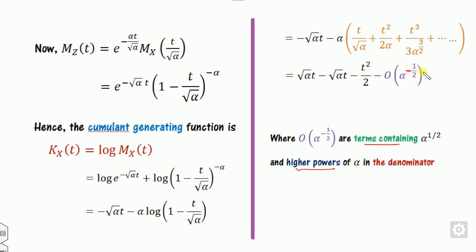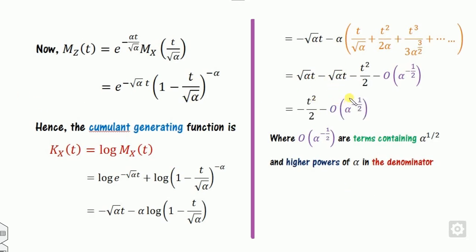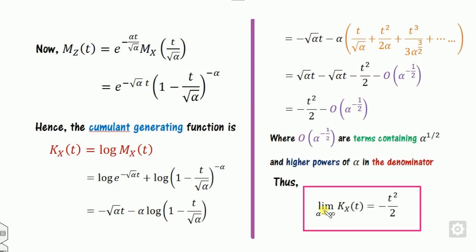So it means this is the denominator. Why do we consider here? Because in the later stage, if we take alpha as infinity, then all this part goes to 0. So what will happen? This will be cancelled out. So hence this is my here. Now my result will be taken as alpha approaches infinity. So on the left hand side, this will be my K of X of t. So what will happen if alpha goes to infinity? That is limit alpha approaches infinity. This part will be 0, and this is independent of alpha.